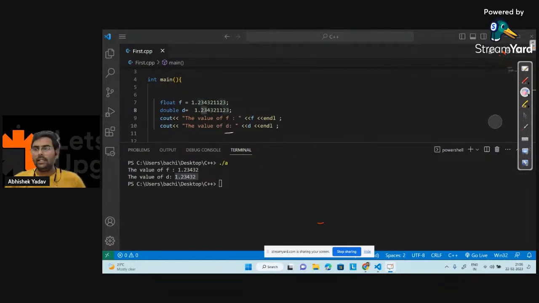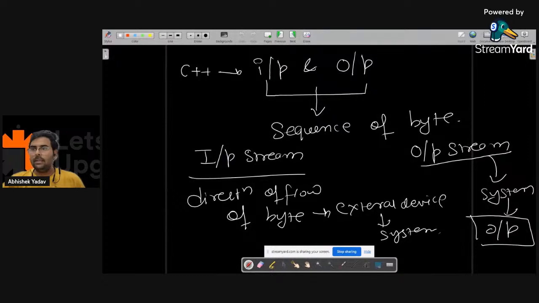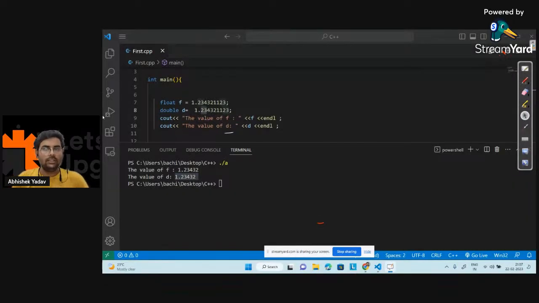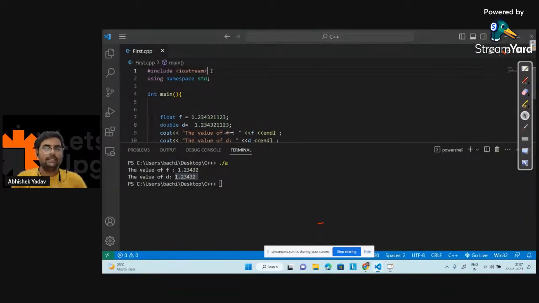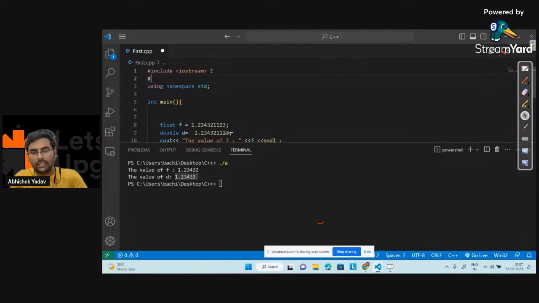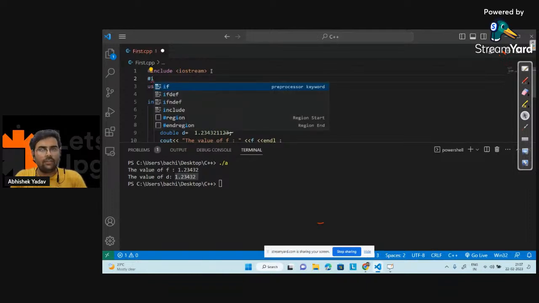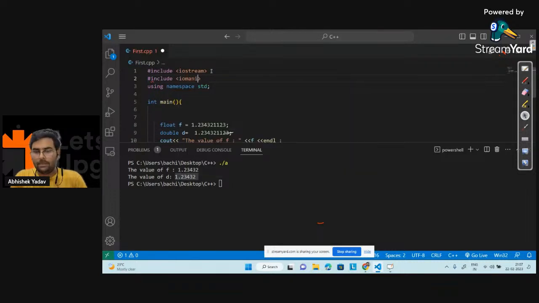Yes. So here what I will do, in order to print more than 6 digits, I will use the set precision method, and this set precision method is defined where? Inside the iomanip header file, right? That is #include iomanip. Okay, and I'm done with this part.